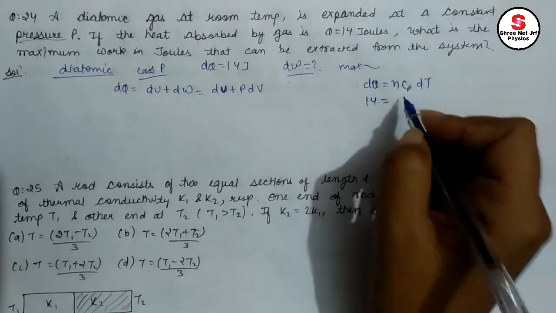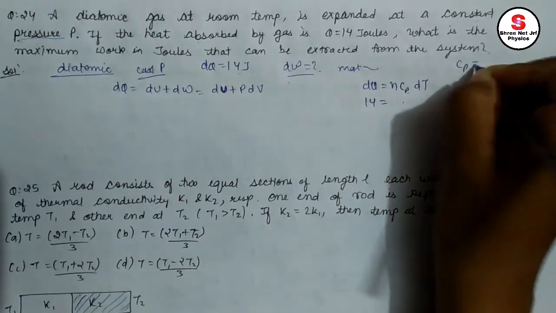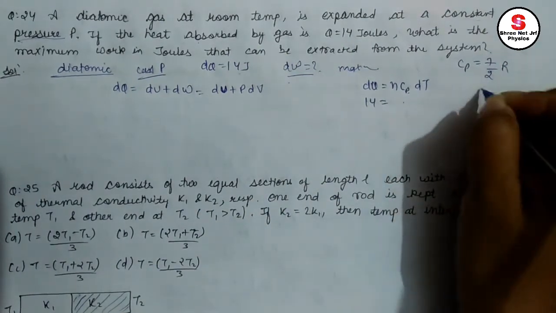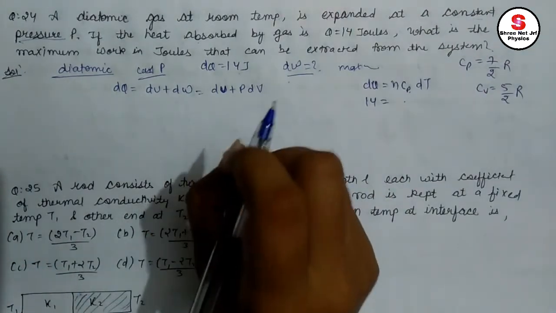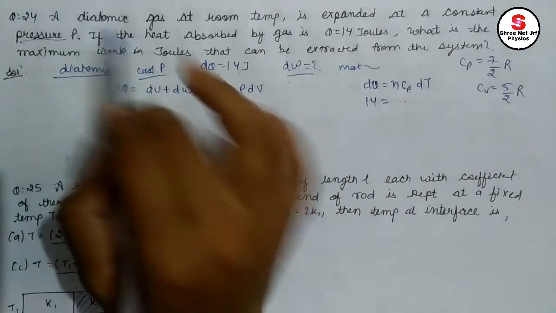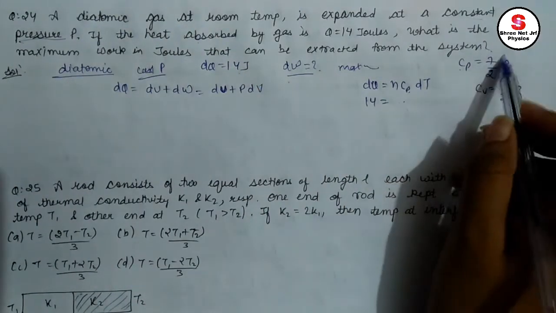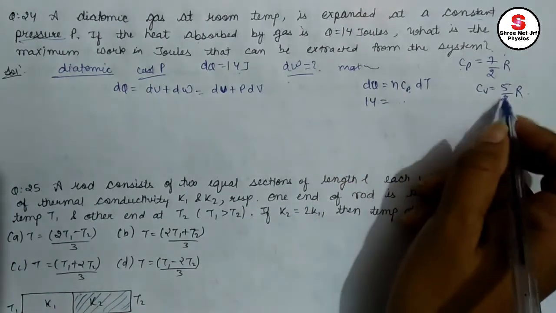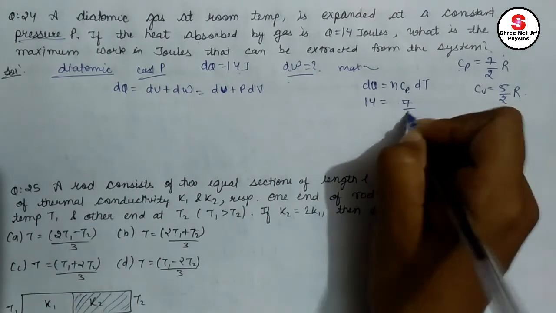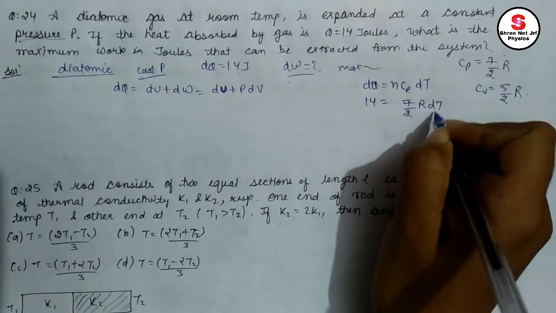First of all, what is the value of cp and cv? For a diatomic gas, cp equals 7 by 2 R and cv equals 5 by 2 R. So here I can write cp as 7 by 2 R dT.